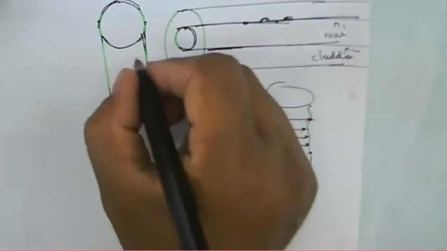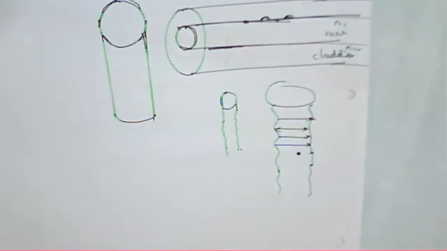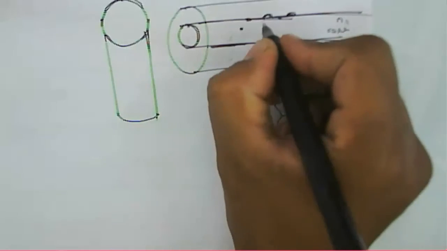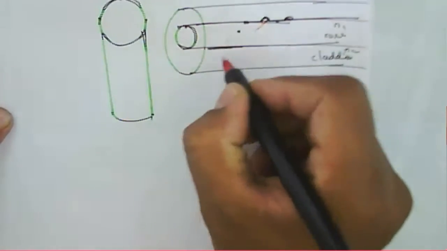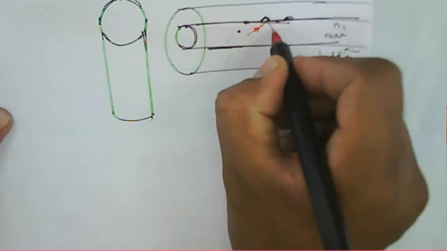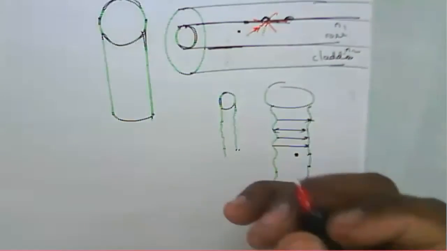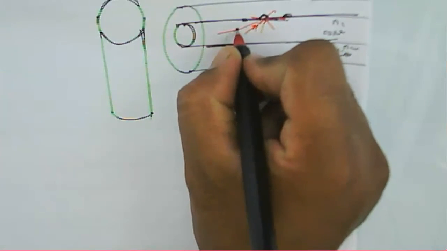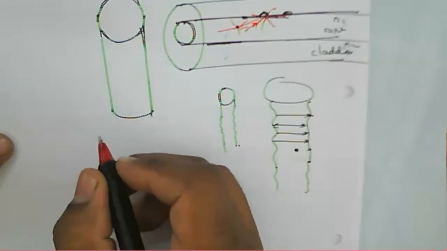Because of that, attenuation occurs, or scattering of the light takes place. Scattering means what? When your signal reaches that particular boundary or bubble, it will be scattered in other directions. That is called scattering. The signal is propagating, but when it reaches this place, it scatters in various directions.